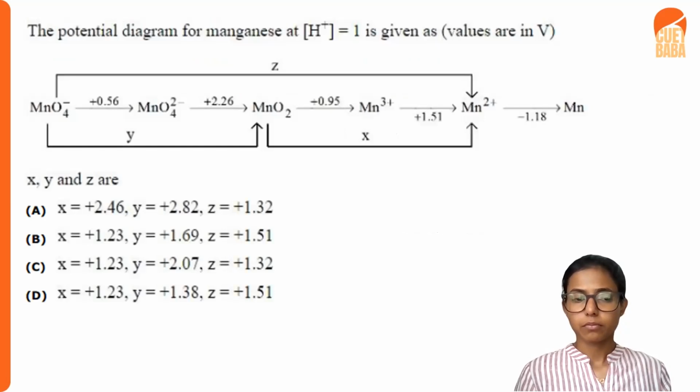Next question. It is a little complicated question, but when we know this, we can easily answer it. So the potential diagram of manganese at a concentration of H plus equal to 1 is given here. So it is an electrochemical